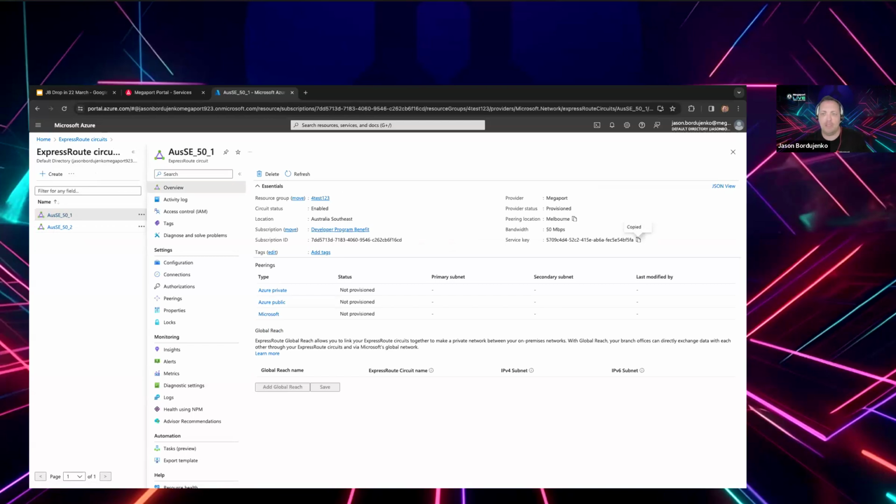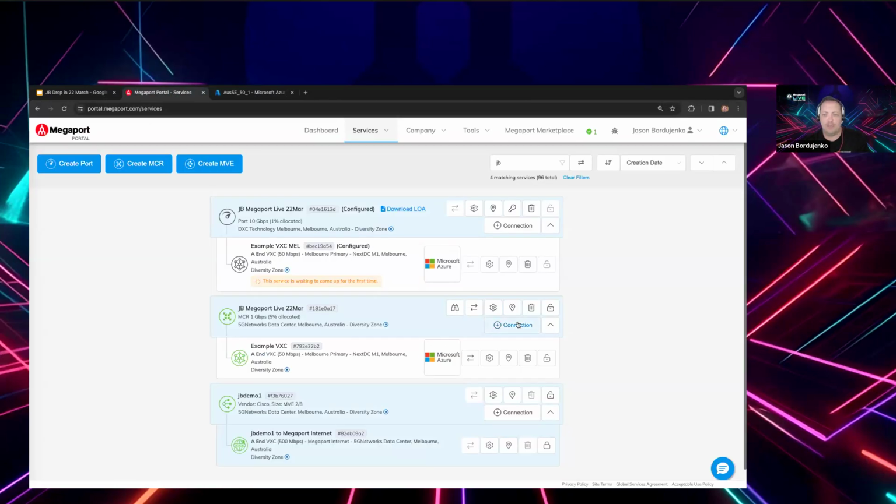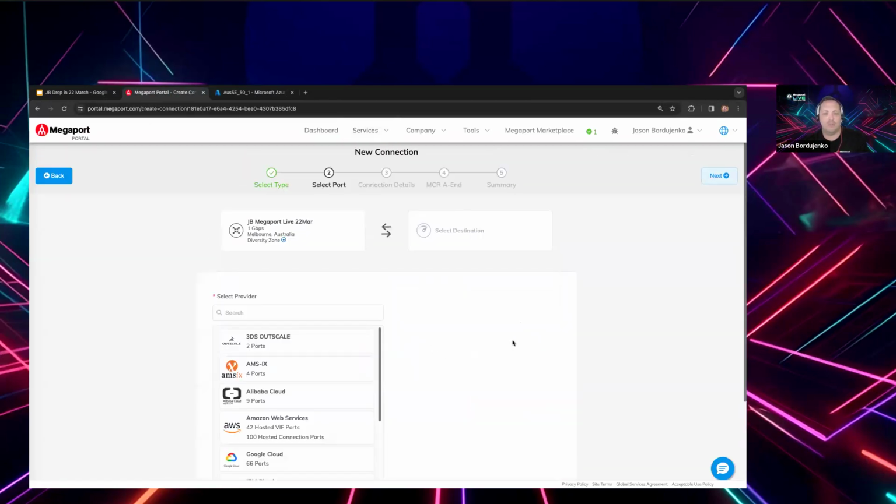As that's building, we can see that same provision, but we don't have any of these peering types yet. Using an MCR, this process and what I showed before about the configuration of the Microsoft side is actually automatically done for us. So it speeds things up considerably. Let's move through here and I'll say add a connection to cloud.